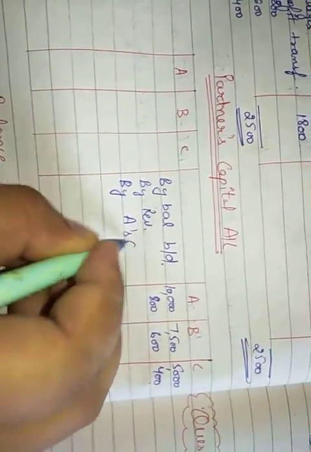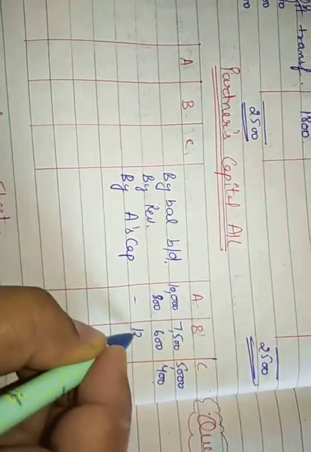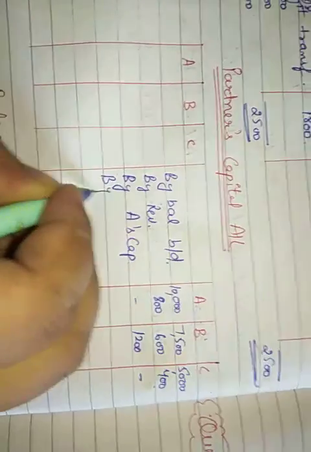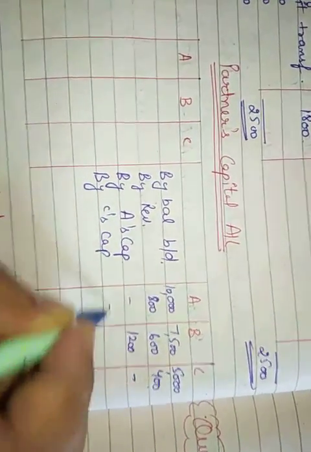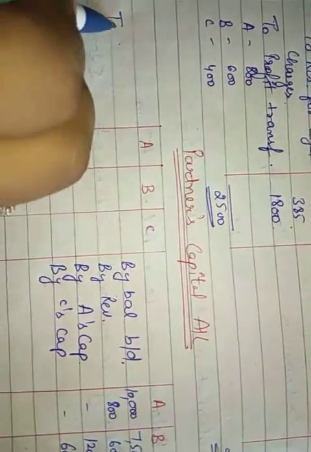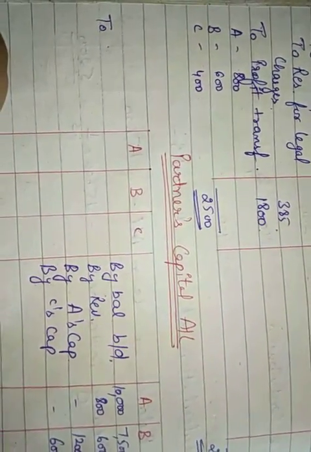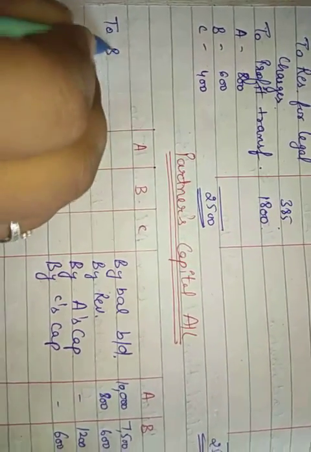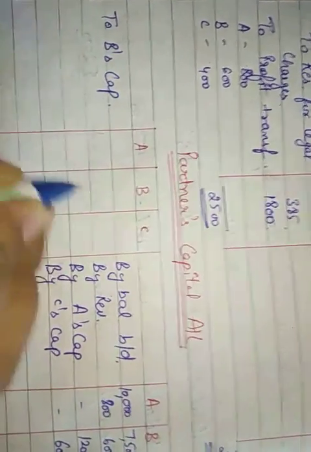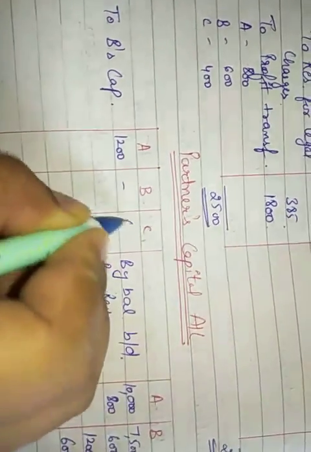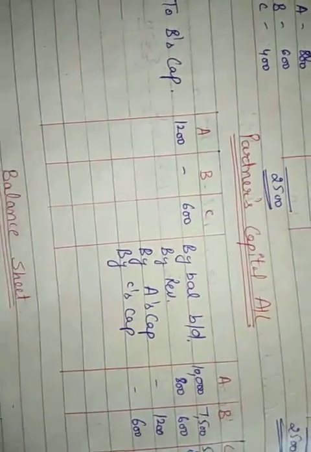A is giving from his capital account to B 1200 rupees, and simultaneously C is also giving from his capital account, but he is giving 600 rupees. And on the other hand, here we have to decrease A's and C's capital account. Why are we decreasing so? Because that was transferred to B's capital account. 1200 from A's capital and 600 from C's capital.